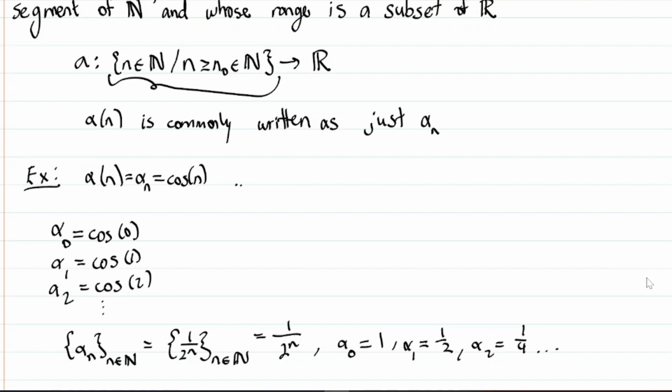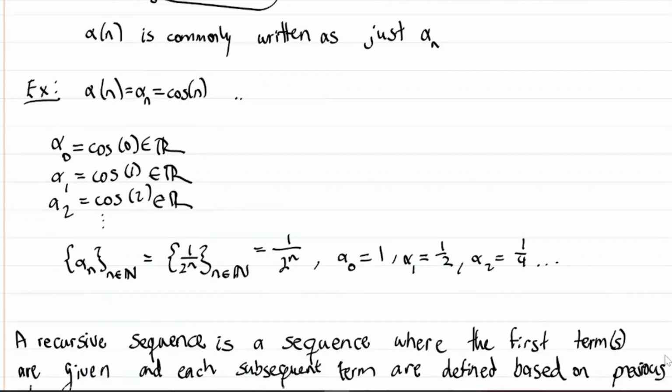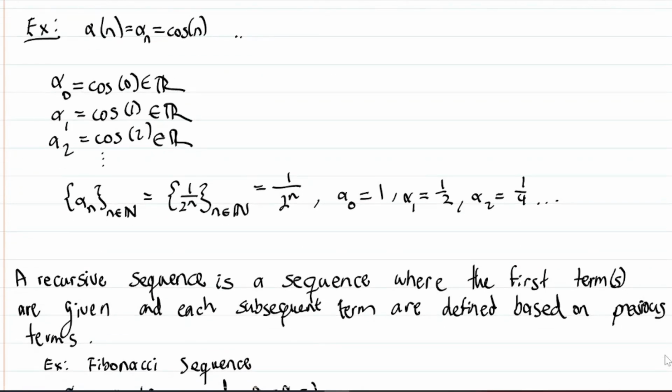So a sub 0 is cosine of 0, a sub 1 is cosine of 1, a sub 2 is cosine of 2. And even though these right here are not necessarily natural numbers, we don't care. They are real numbers, right? That's the important part. And the domain is natural numbers. And here's another example illustrating a notation, right? A sub n, which is 1 over 2 to the n. A sub 0 is 1, a sub 1 is 1 half, and a sub 2 is 1/4.